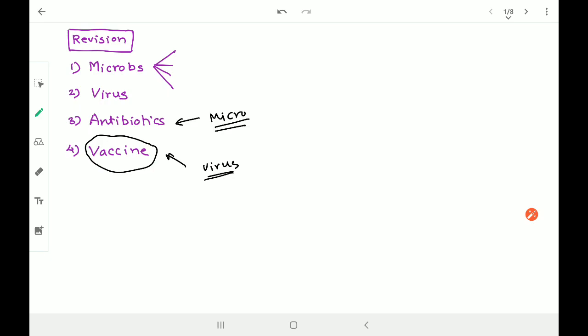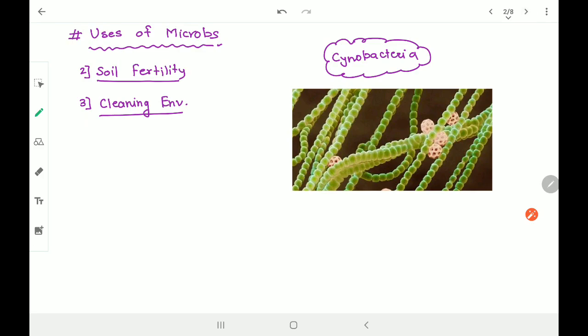This I was expecting yesterday, but very few of you could give me the meaning of vaccine. Anyway, whenever I ask you to solve any question or to write any answer, taking help of the textbook is extremely important. When you write the answer, your language should be scientific. It should not happen that you're writing anyhow in your own language. So remember one simple thing: take help of the textbook, search for the answers, and then write it. Okay, so let's go for today's task. What exactly are we going to check again?